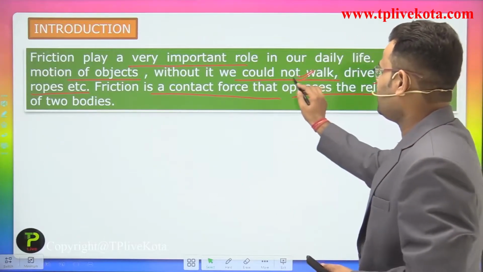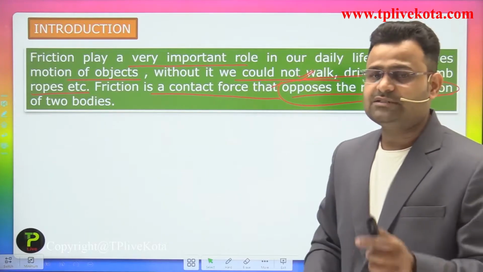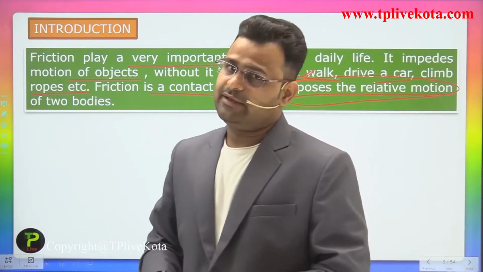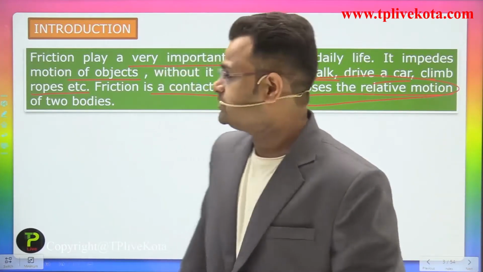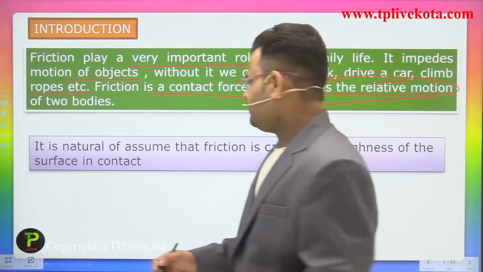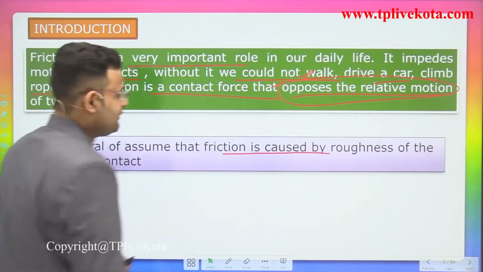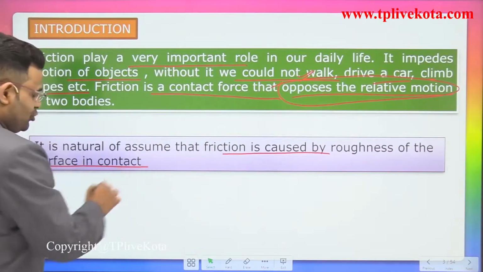So friction always opposes the relative motion. Friction always opposes the relative motion. Those are some important points related to friction. It is natural to assume that friction is caused by the roughness of the surfaces in contact.